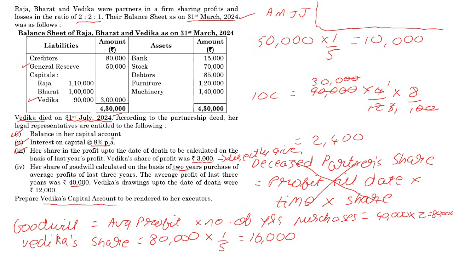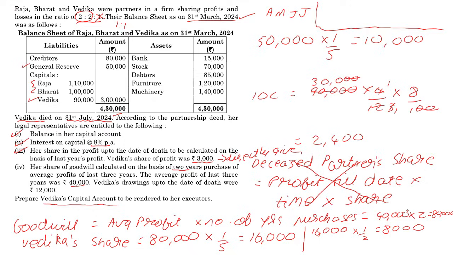They have not given us a new ratio. So if one partner dies, that partner is no longer there, whatever is left, we just find that ratio. So we are going to end up with 1:1. That 16,000 will be contributed by the remaining partners, Raja and Bharat, in the ratio 1:1. So if I do 1 by 2, I will get each partner's contribution, 8,000.